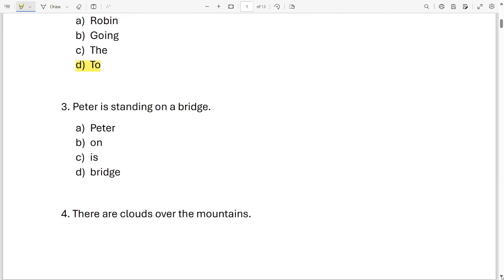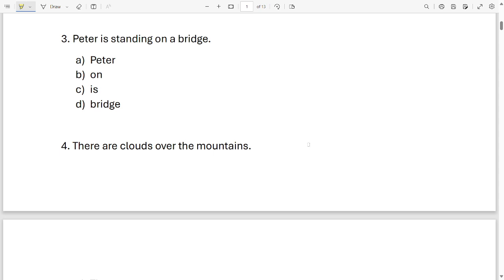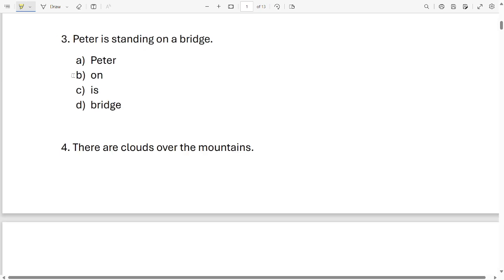Okay, next sentence is Peter is standing on a bridge. Now which word is a preposition in this sentence? Is it Peter? Is it on? Is it is? Or is it a bridge? Which option is correct? A, B, C, D. What is the preposition in this sentence? Look at your sentence carefully and choose your option correctly. The preposition in this sentence is option B, on.